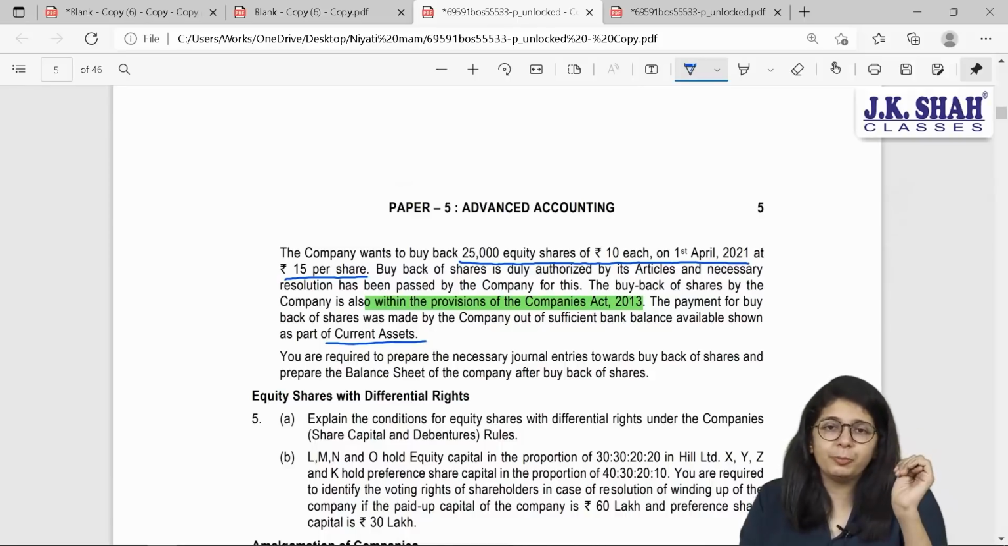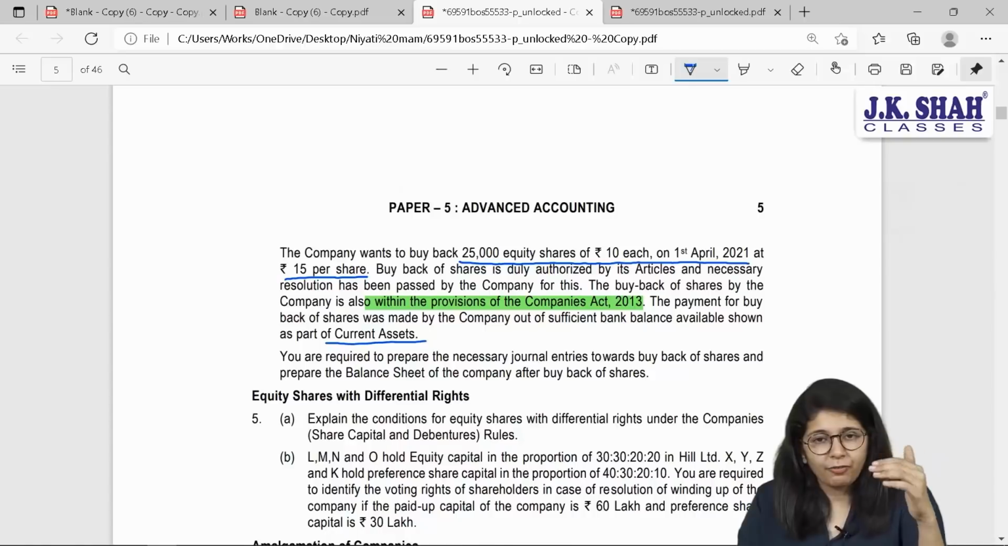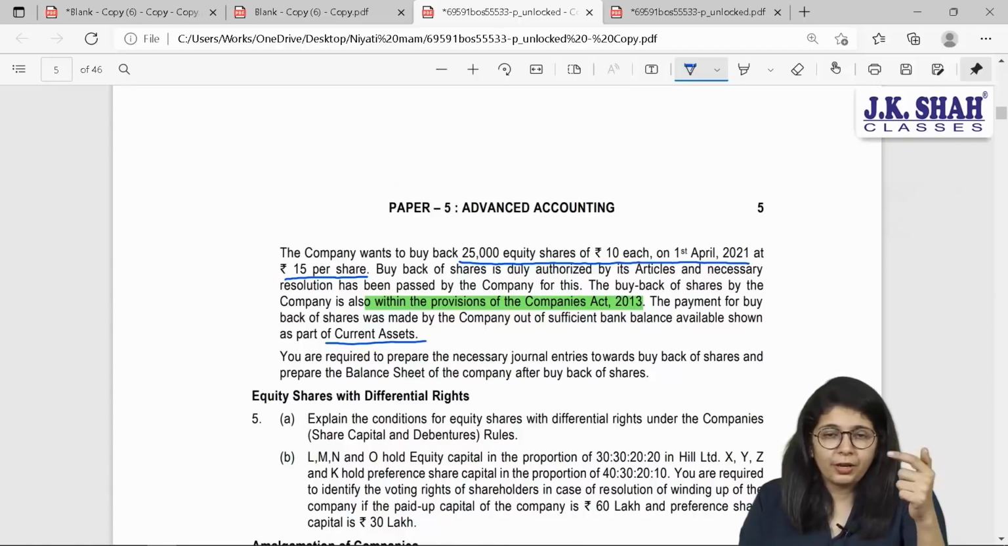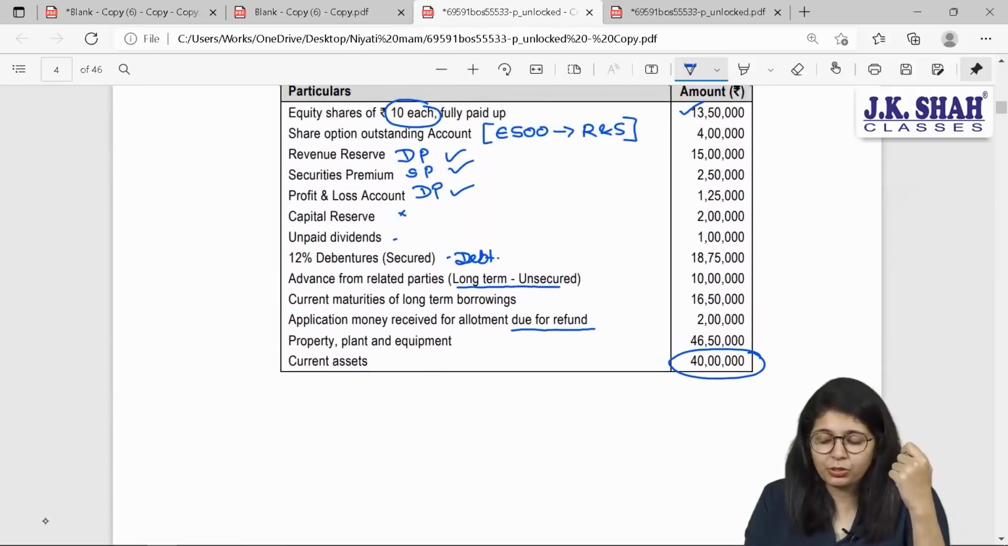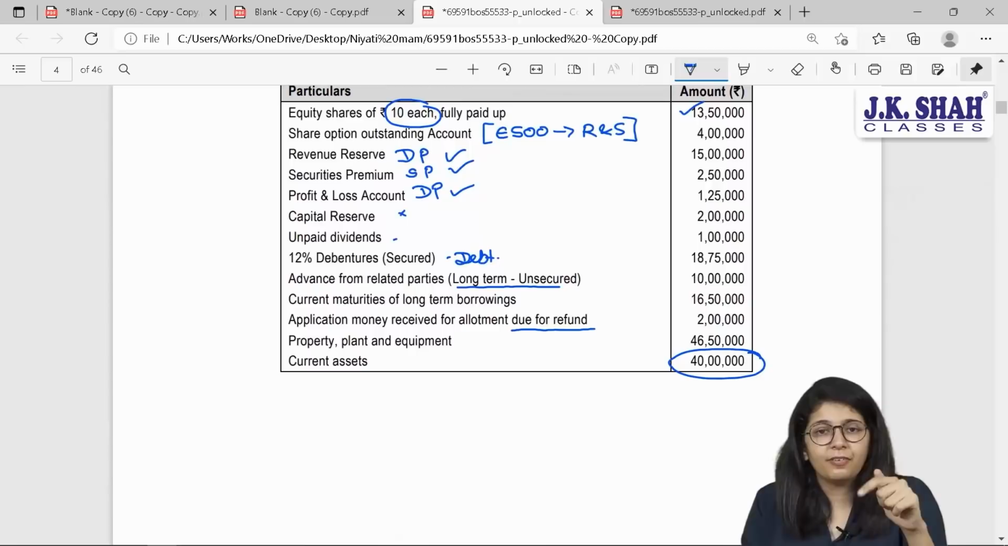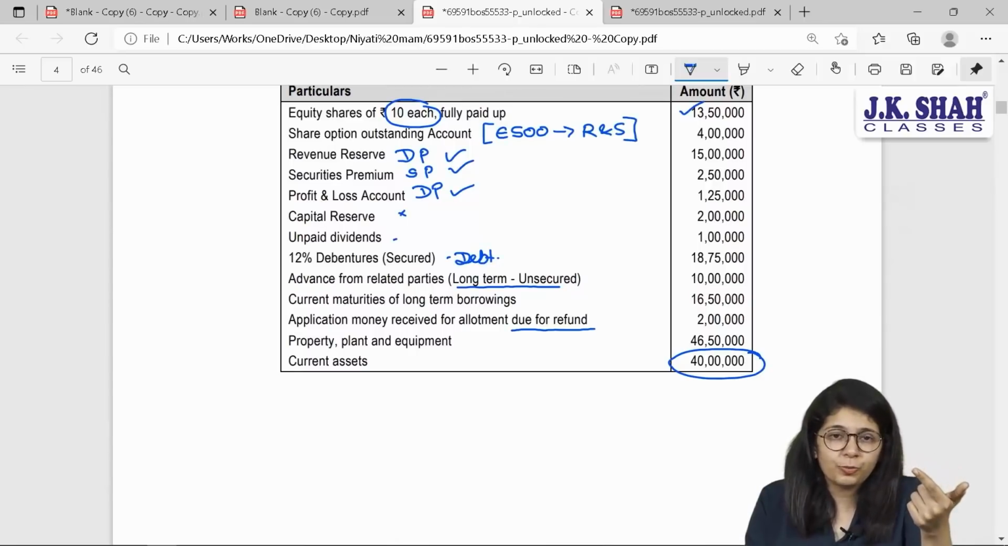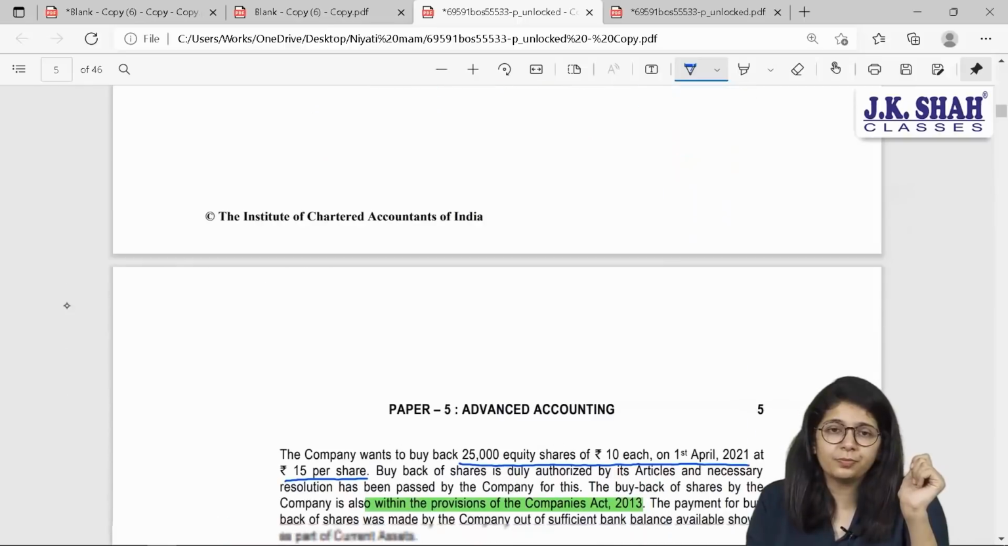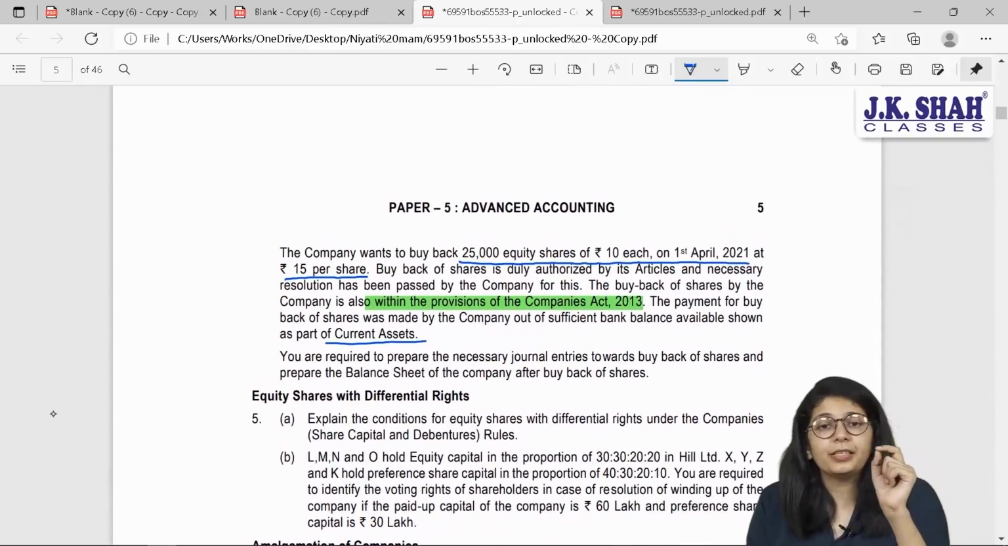Now, which all entries will be passed? Let us think. Have we issued any new shares? No. Are we going to sell any assets in order to arrange cash? No. We are directly going to buy back the shares. After doing that, you need to write off your premium on buyback. What can you use to write off your premium on buyback? Which reserves? Can I use securities premium? Yes. If that is not sufficient, then I can use my revenue reserve or P&L account. I need to create CRR and make the payment.